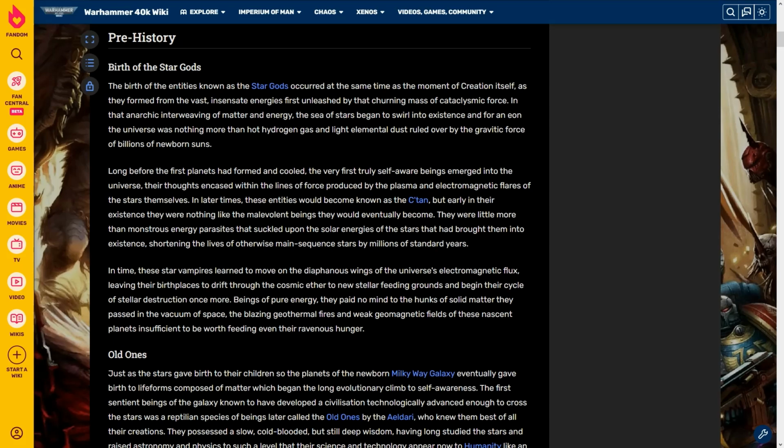The birth of the entities known as the Star Gods occurred at the same time as the moment of creation itself, as they formed from the vast, insensate energies first unleashed by that churning mass of cataclysmic force. In that anarchic interweaving of matter and energy, the sea of stars began to swirl into existence, and for an eon, the universe was nothing more than hot hydrogen gas and light elemental dust, ruled over by the gravitic force of billions of newborn suns.